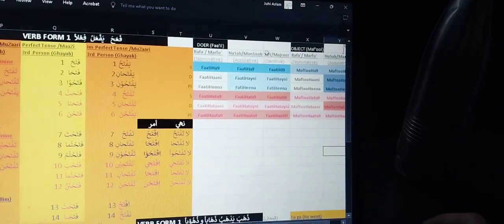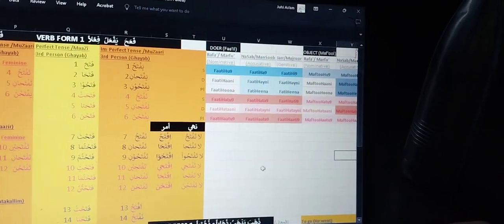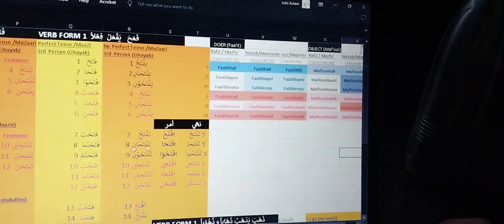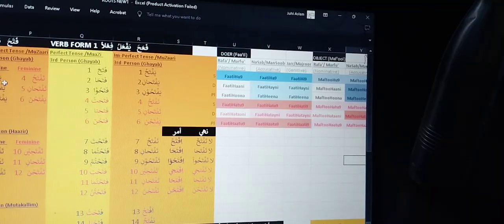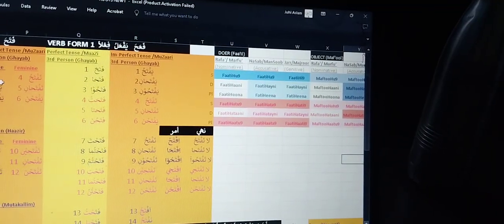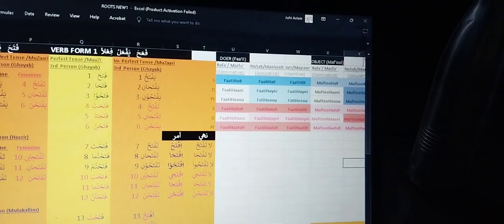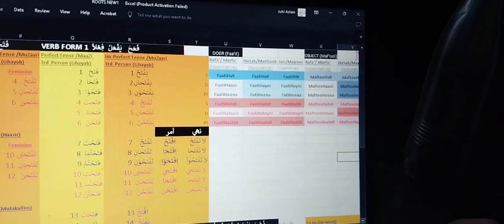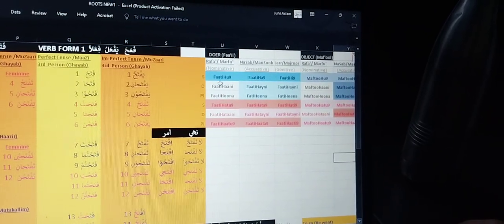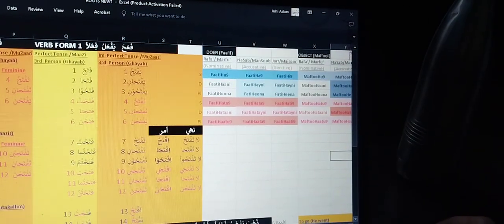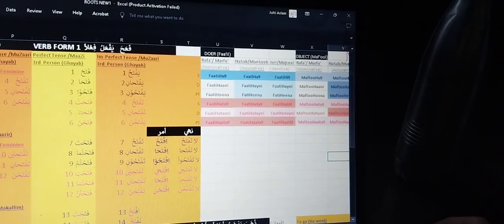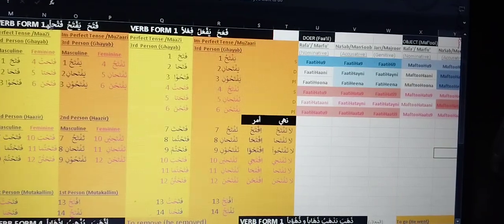I'm going to make that table later on inshallah. That will become futiha yuftahu, that is passive tense. Then futiha yuftahu fathan, this masdar or verbal noun remains as it is.